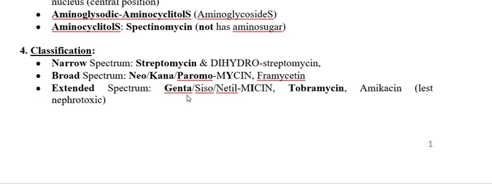Other than these, extended spectrum ones are sisomycin and netilmicin, and I mean genta, siso, and netilmicin, these all are isolated from the actinomycetes Micromonospora, and this amikacin is the derivative of kanamycin. And tobramycin is isolated from Streptomyces tenebrarius. So this is all about the classification of aminoglycosides.